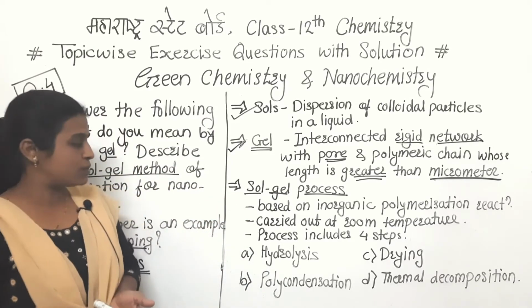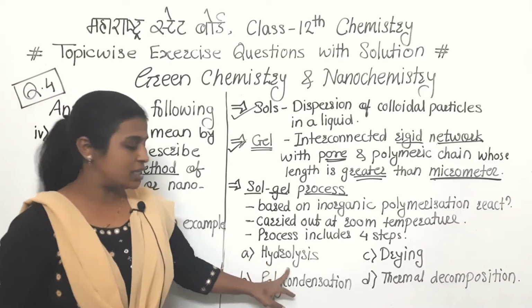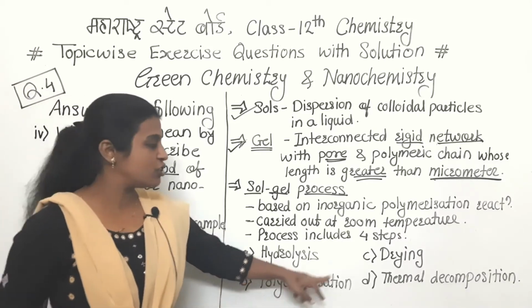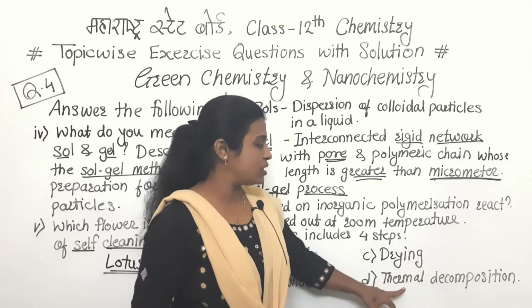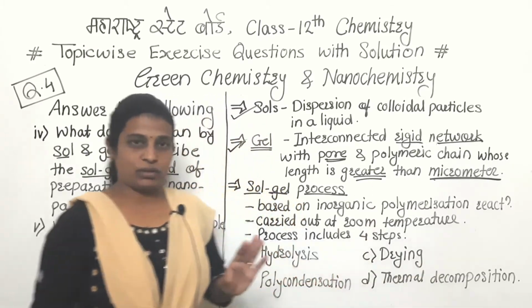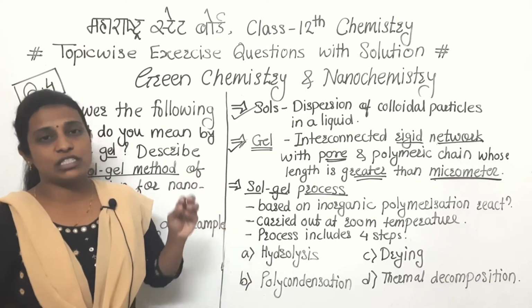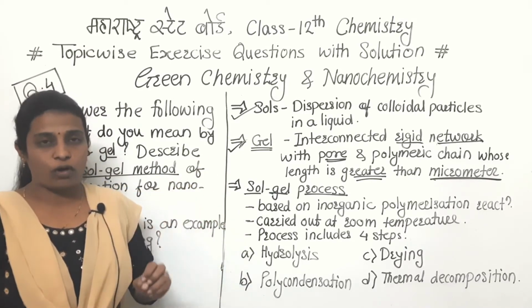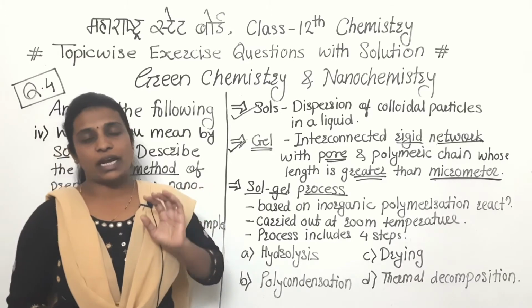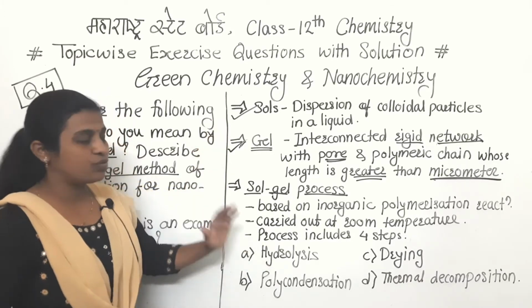Which are these 4 steps? First hydrolysis, second polycondensation, third drying, and fourth thermal decomposition. ठीक है, so these 4 steps are included. This method is useful for the formation or preparation of oxide materials. So these points we have completed.